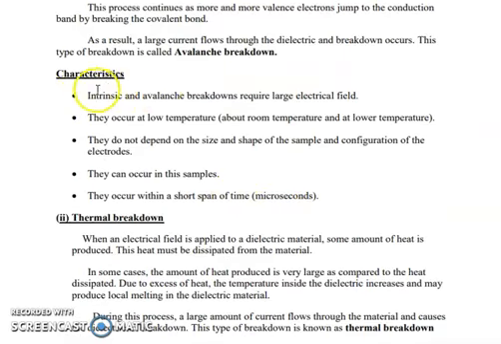What are the characteristics of intrinsic and avalanche breakdown? First, they require a large electric field, a field that must be greater than some critical value. They occur at low temperature as well as at room temperature. Next, they do not depend on the size and shape of the sample and the configuration of the electrodes. They can occur in thin samples. They occur within a short span of time, within microseconds.